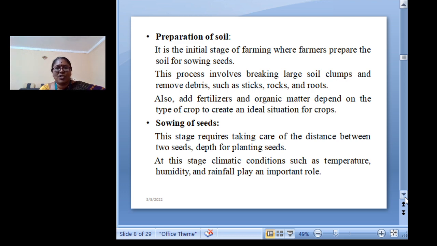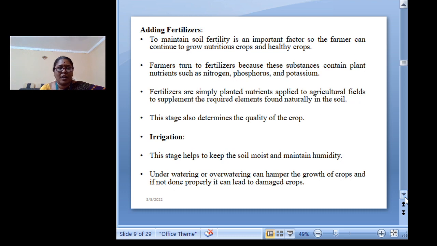That is, this stage requires taking care of the distance between the two seeds, and they have to know the depth of the planting of the seeds. And in this stage, which is very important, the climatic conditions such as temperature, humidity, and rainfall play a very important role.